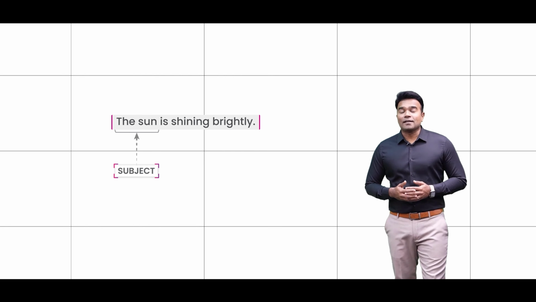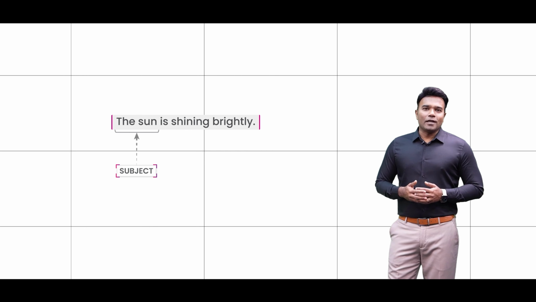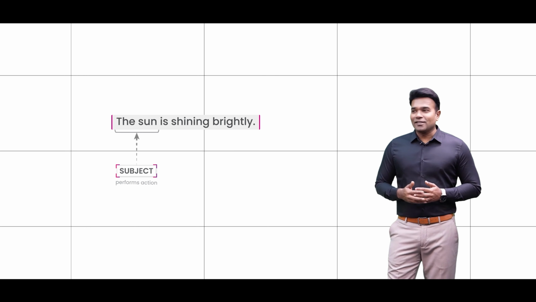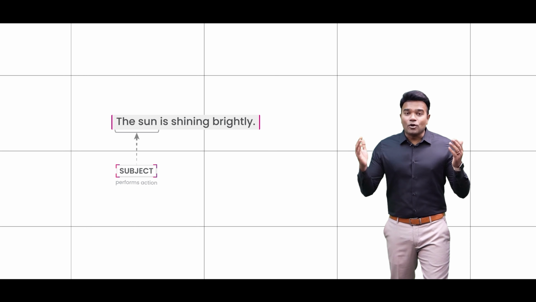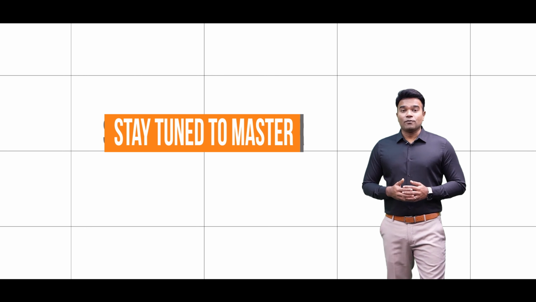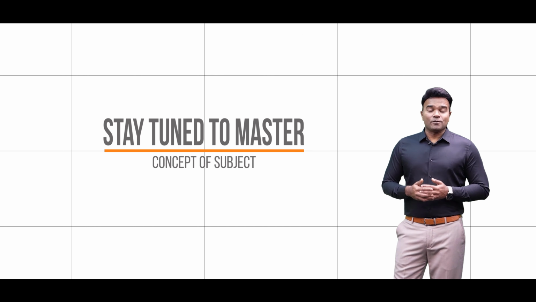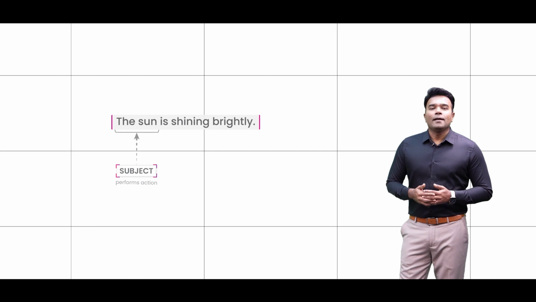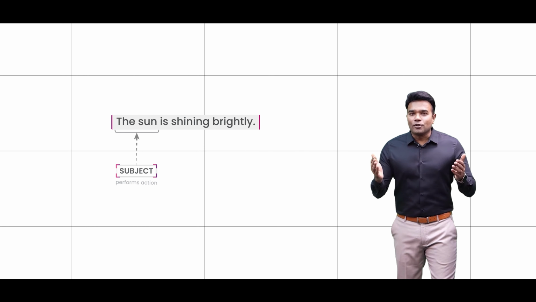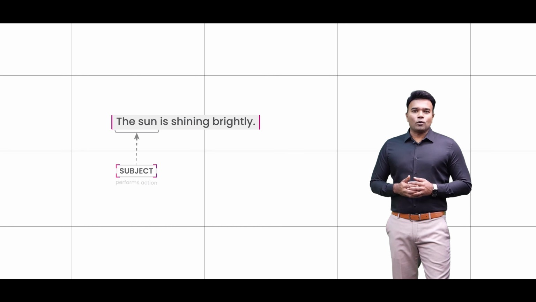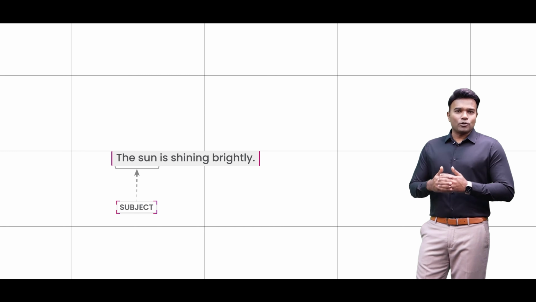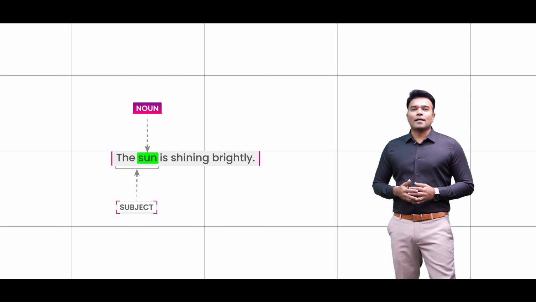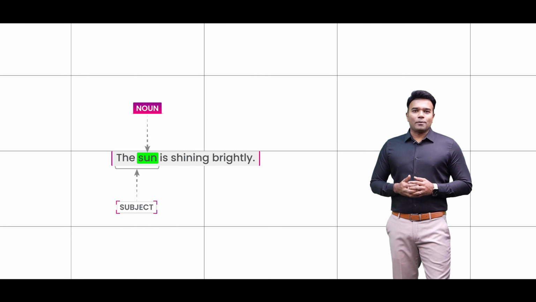Well, that way the subject of the sentence happens to be such an entity that performs the action, and it is here that the sun is performing the action, and hence it is treated as the subject of the sentence. Moving forward, I shall discuss the concept of subject in great detail, but this session being a session on the concept of nouns, let me ask you what really is the noun in this sentence. I am sure that at least a few of you would be able to identify the word sun to be the noun of this sentence.